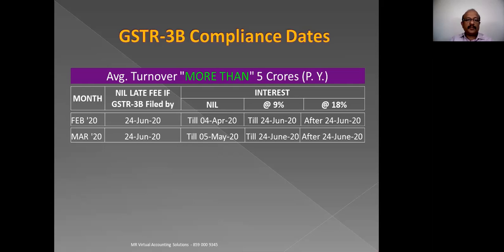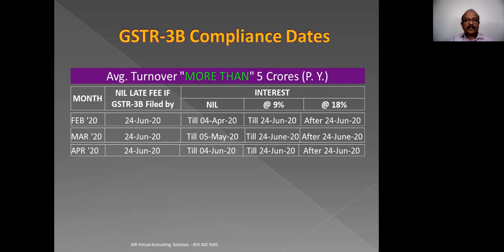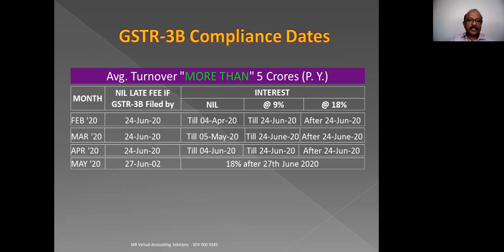For March, it is 24th June, and the compliance dates are also mentioned in the table. April, it is 24th June. So February, March, April, it is 24th June, but the dates for calculating the interest vary. For example, for April, the actual due date is May 20, and from May 20, 15 days there is no interest.